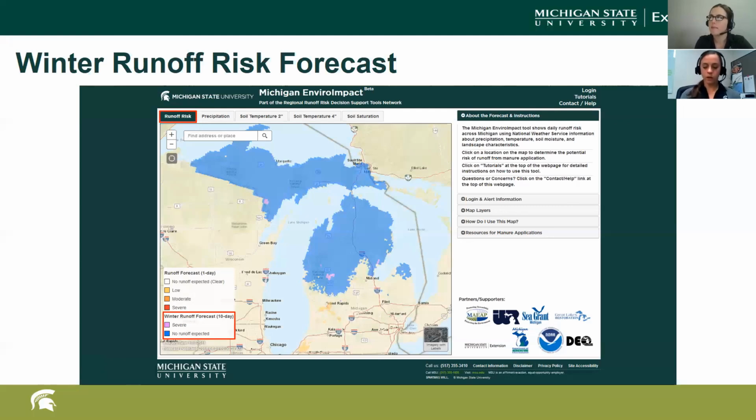So at this point, as far as the tool is concerned, those specifics I do not believe are necessarily incorporated into the tool. I think that's something more that the user needs to be aware of, those setback distances of their specific fields. The tool does take into consideration the soil types and the slopes of the general area that it's in. But as far as setback distances, that's very specific to the operation that you're working with. So that's something that the user would need to be conscious of as far as where they're spreading those nutrients.